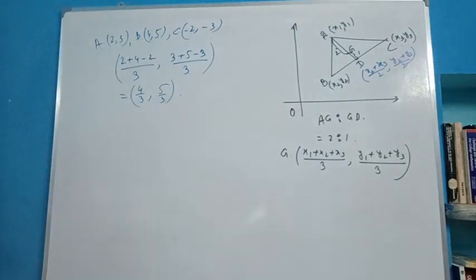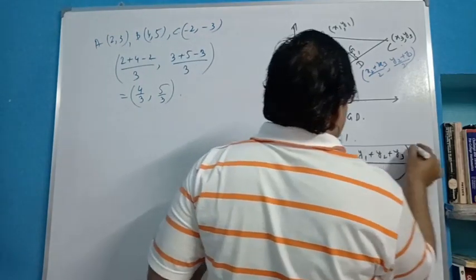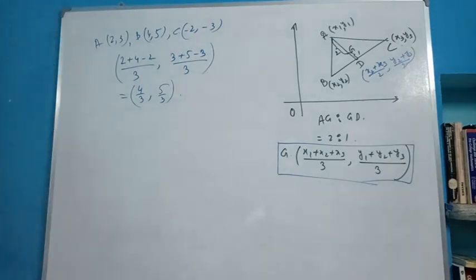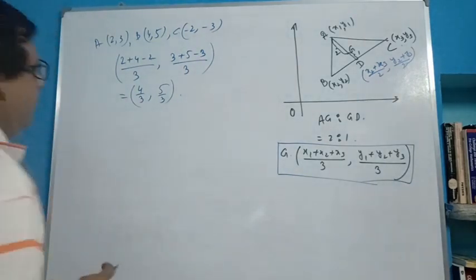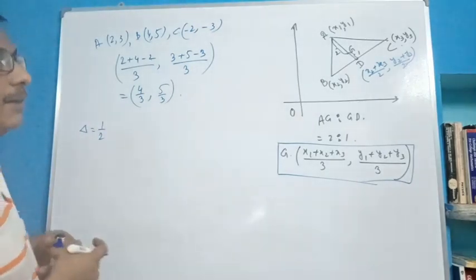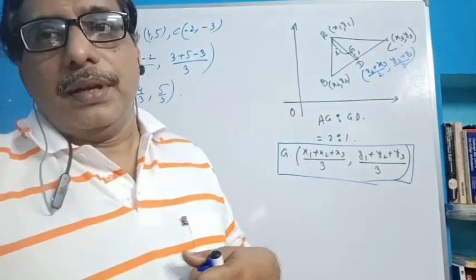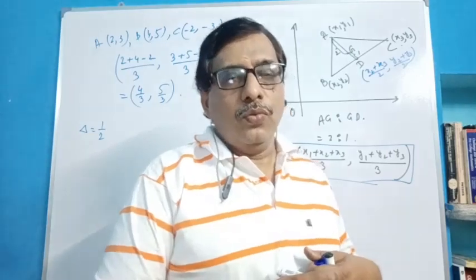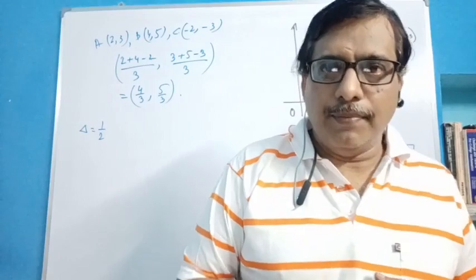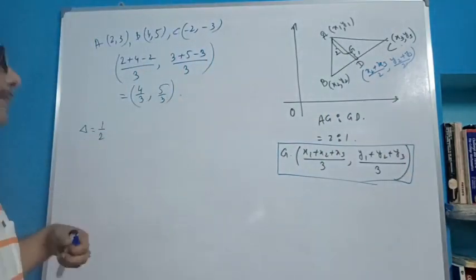Next, last but not least, this is another formula: the area of the triangle, already known to you. The area of a triangle ABC is given by half of... How do we get the area of a triangle? By using the area of a trapezium. The formula for the area of a trapezium is known to you: half into the sum of parallel sides into the distance between them. Using this we can also find the area of a triangle.